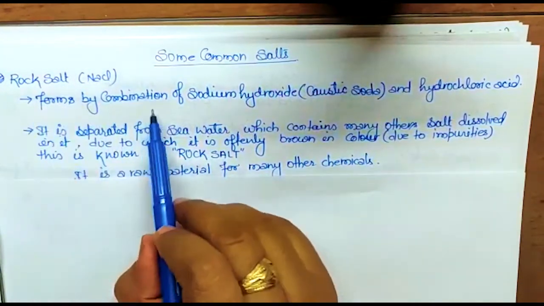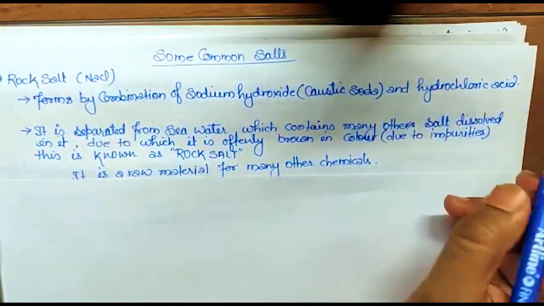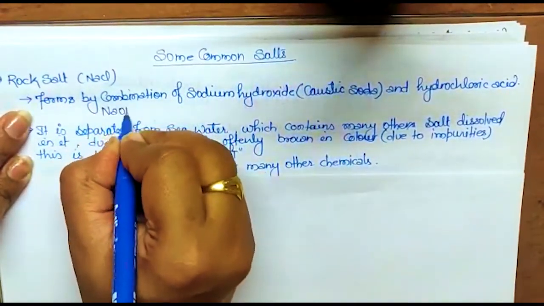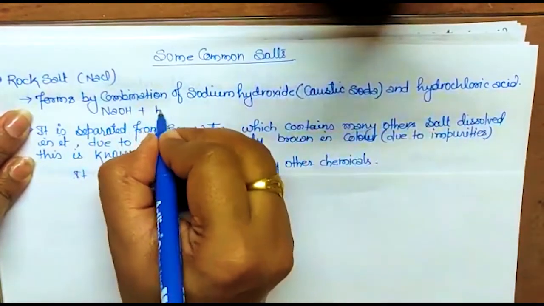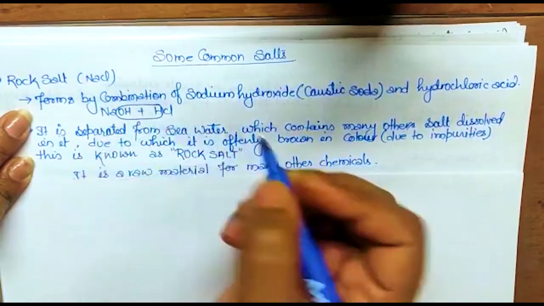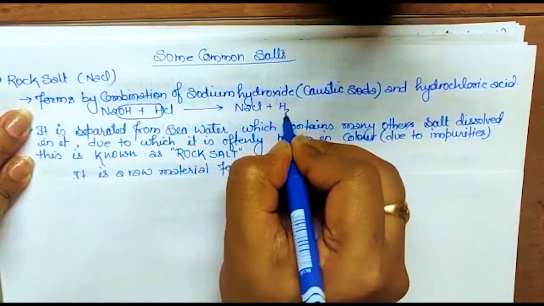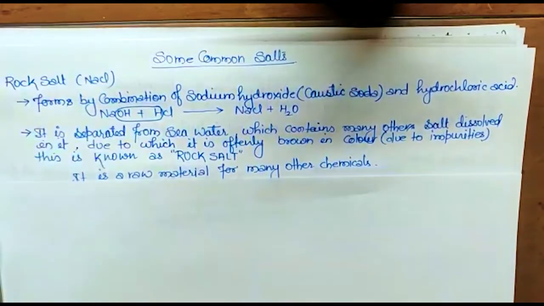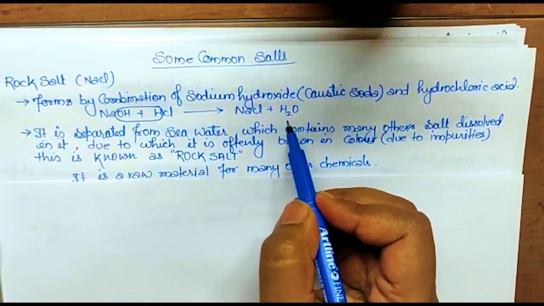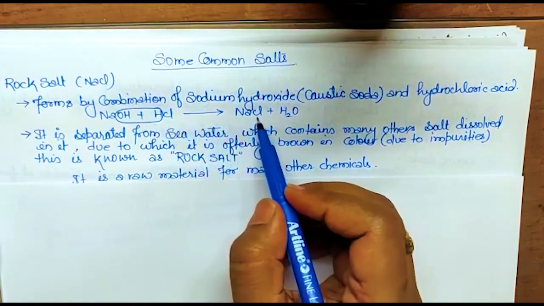Actually it forms by the combination of sodium hydroxide, also called caustic soda, and hydrochloric acid. Once this caustic soda NaOH and hydrochloric acid HCl react, this forms H and OH, acid and base reaction, isn't it? And this will form NaCl, and the water will evaporate out. So these two react, and we let the water evaporate, then we will get sodium chloride. Clear? So this is a long process, it takes time.